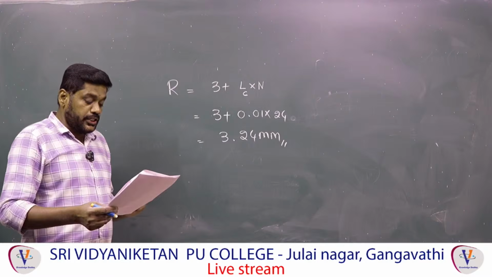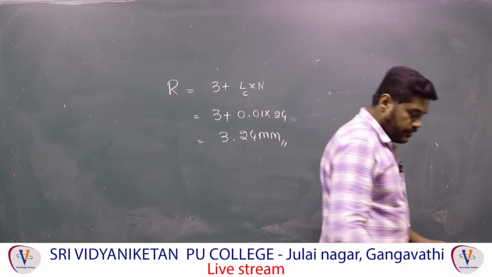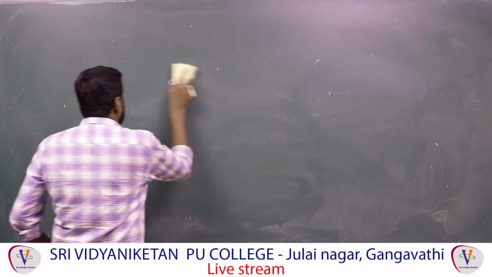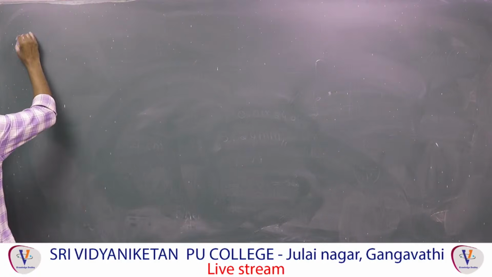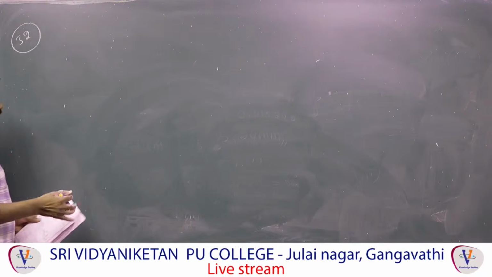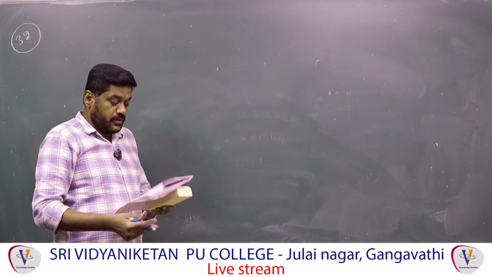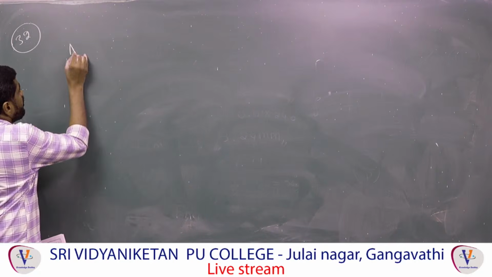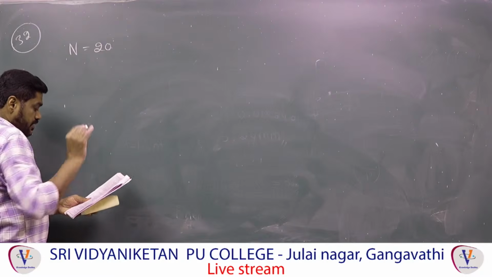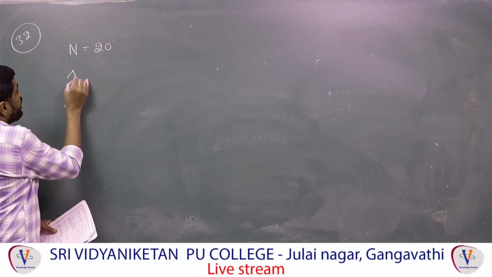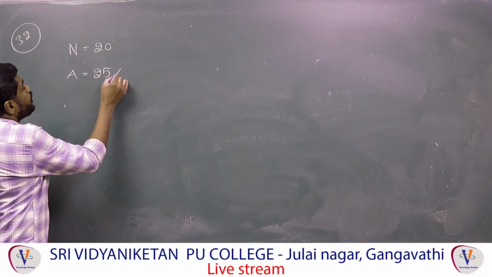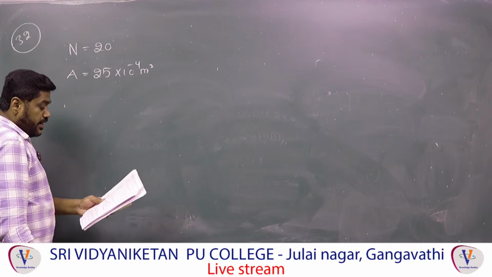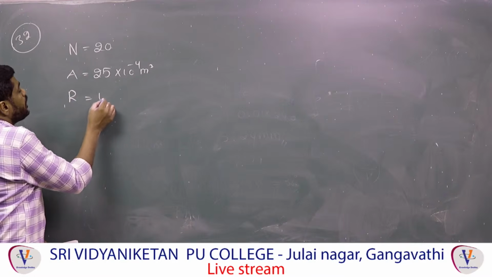Next. So 32 question. Question number 32. A rectangular coil: the number of turns is equal to 20 turns, the area of cross section A is equal to 25 into 10 power minus 4 meter square, and the resistance R is equal to 100 ohm.